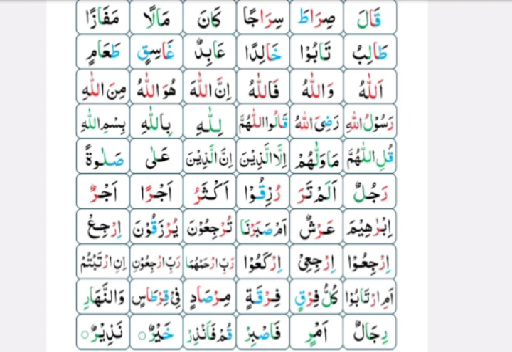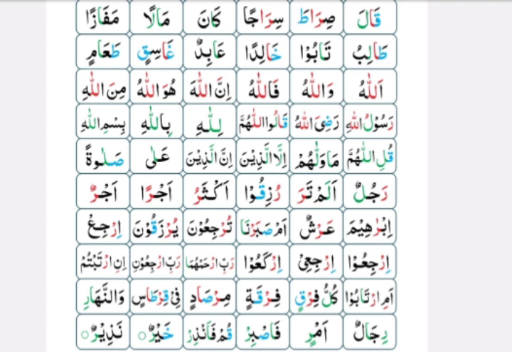Look at the next box, Arshun. You can see Ra Sakin in this box. Ra has Jazm on it, Ra is Sakin, and before Ra Sakin, Zabar is coming, so you have to read this Ra with thick tone. Look at the fourth box in the same line. You can see Ra Sakin in this box, and before Ra Sakin, Pesh is coming, so you have to read it with thick tone.